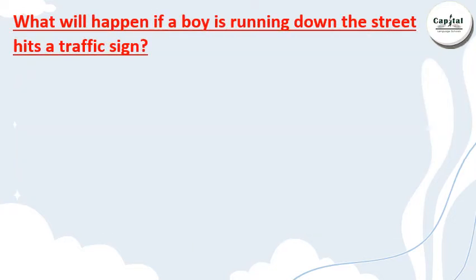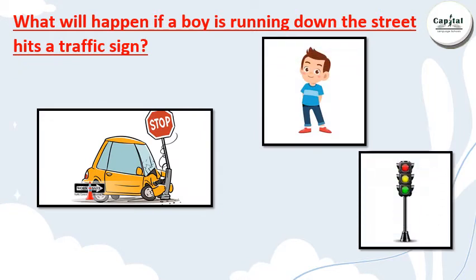And now, what will happen if a boy is running down the street and hits a traffic sign, like this car? What about the energy this boy has during running down the street? Excellent, kinetic energy. And what do you think? Will the energy transfer from the boy to the traffic sign, or from the traffic sign to the boy? Very good. The energy will transfer from the boy to the traffic sign.